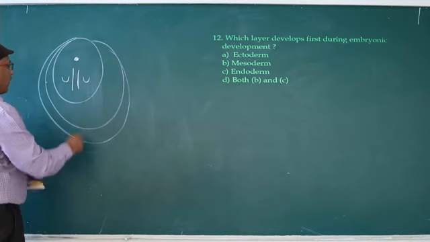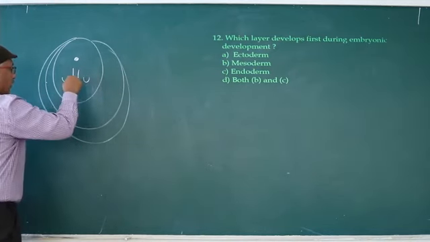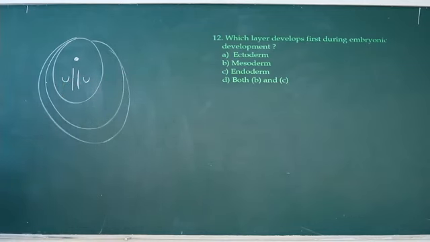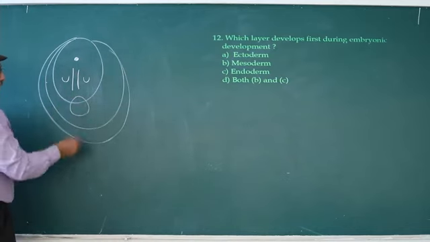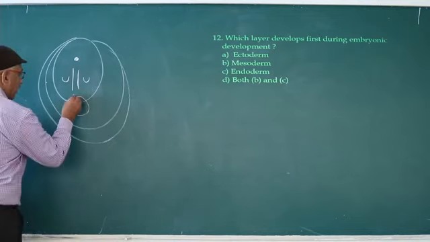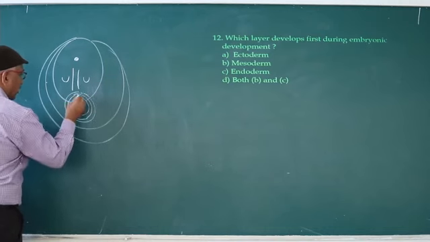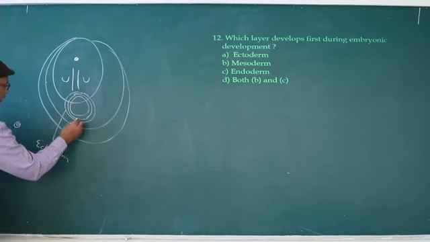Primitive streak. Due to congregation of cells, primitive streak is formed. Endodermal cells enter into primitive groove. They come out, form the endoderm. Later, mesodermal cells enter into primitive groove. They overlap on endodermal cells. Along with endodermal cells, they come out, form the mesoderm. Later, ectodermal cells enter into primitive groove, they come out, form the ectoderm. First formed layer is endoderm.